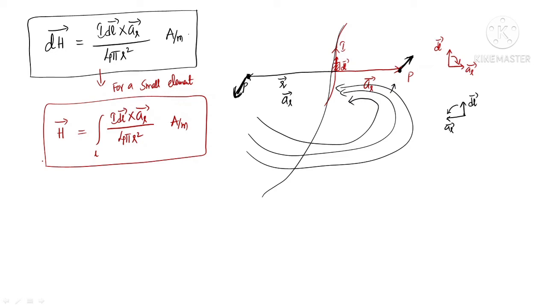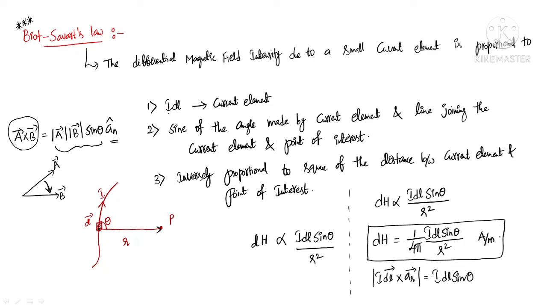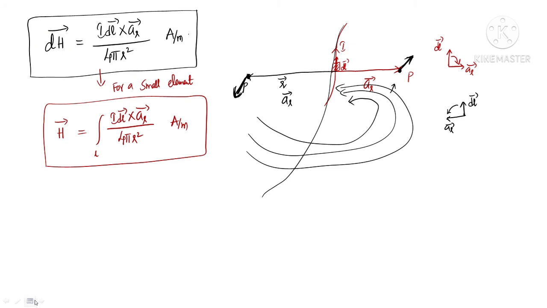Okay, so this is Biot-Savart's law statement theoretically with the help of these three conclusions, and this is the mathematical relation for the theoretical statement. This is the picture of how we are considering a current carrying wire, what is the small element we are considering, and what is the point of interest where we are finding the magnetic field. Okay, I hope it is clear for you. Is it right, ma'am? Please give me a reply.